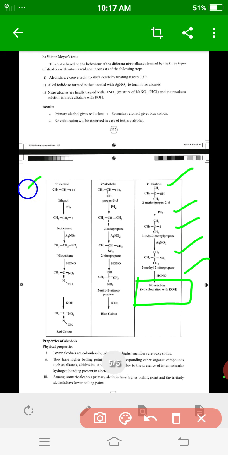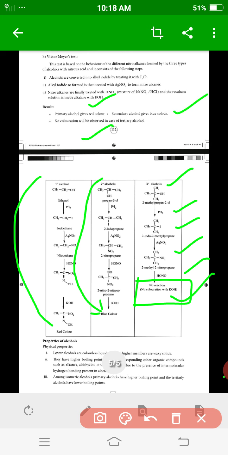So the primary alcohol gives a red color, the secondary alcohol a blue color, and the tertiary alcohol shows no coloration in the alkaline potassium hydroxide step. Next will be the properties.